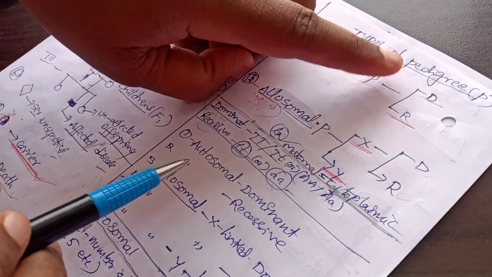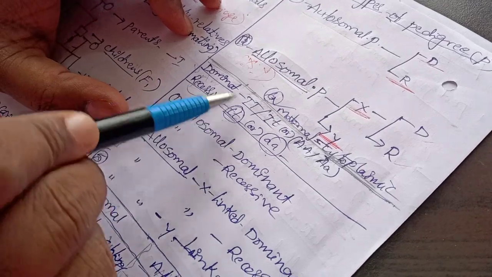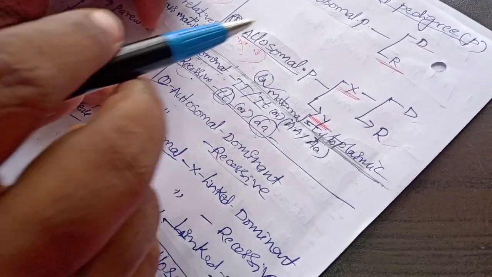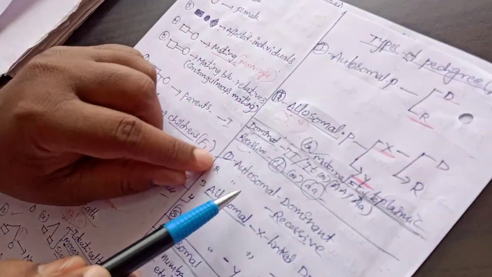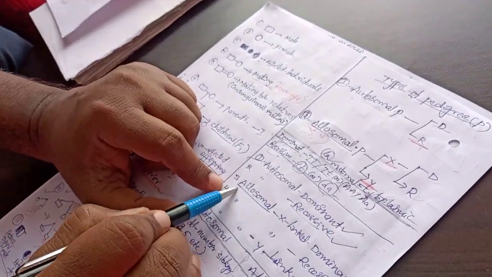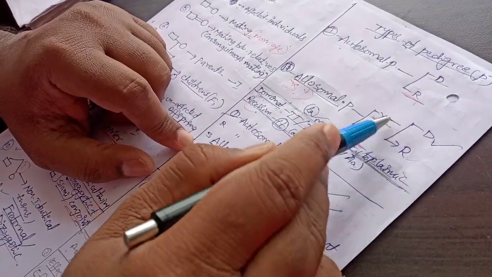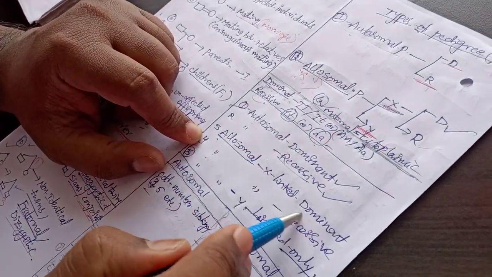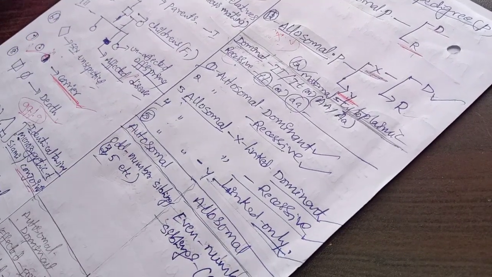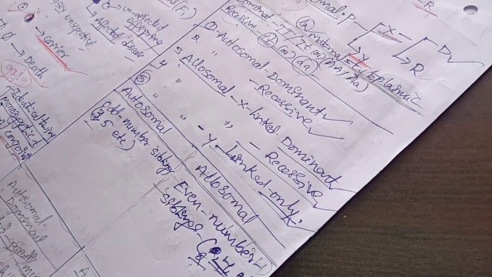So see here, these 5 possibilities are there. Dominant and recessive concept I explained. Totally, the following types of pedigrees are there: autosomal dominant and autosomal recessive. Third one is X-linked dominant. Allosomes are of two types, X and Y. In X two types are there: X-linked dominant and X-linked recessive. And the fifth one is Y-linked only. So there are 5 types of pedigree charts you can see in the syllabus.